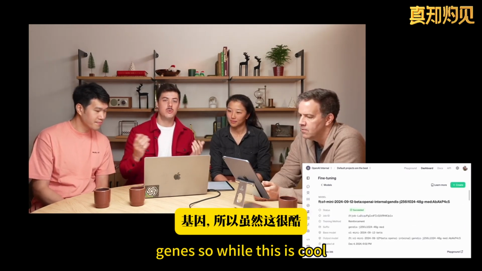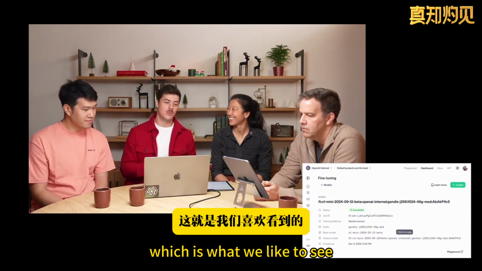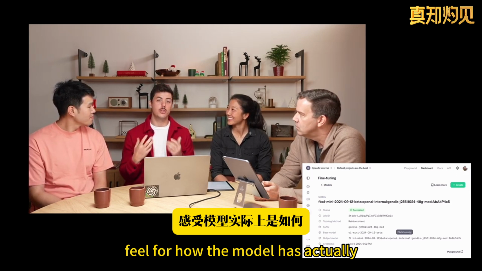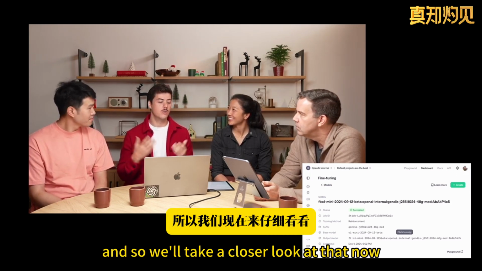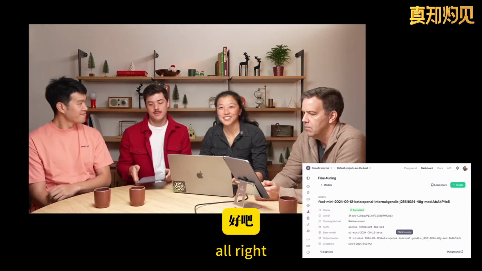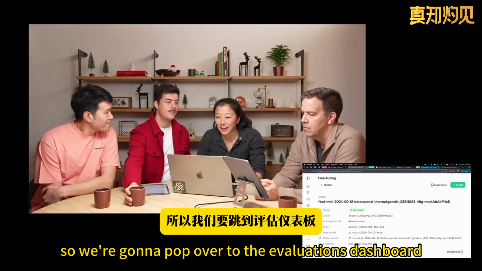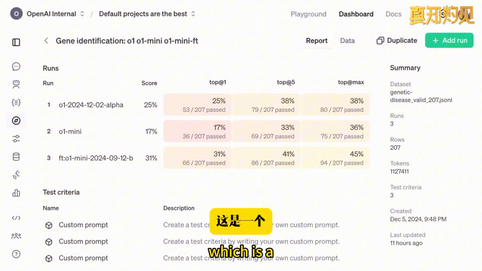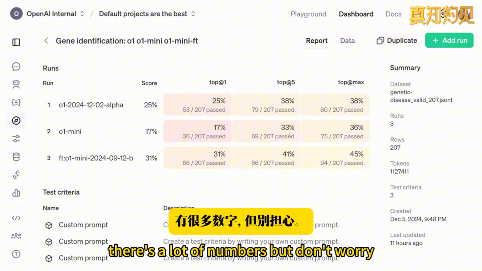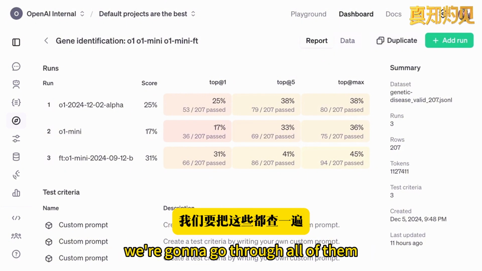So, while this is cool, the chart goes up and to the right, which is what we like to see. It'd be nice if we could get a better feel for how the model has actually changed during the fine-tuning process. And so, we'll take a closer look at that now. All right, so we're going to pop over to the evaluations dashboard, which is a product in our developer platform that we launched earlier this year. There's a lot of numbers, but don't worry, we're going to go through all of them.